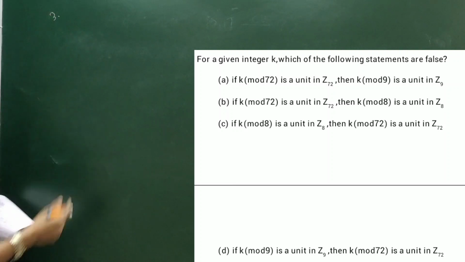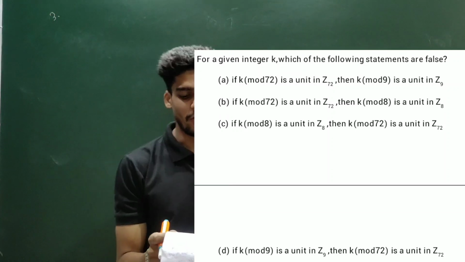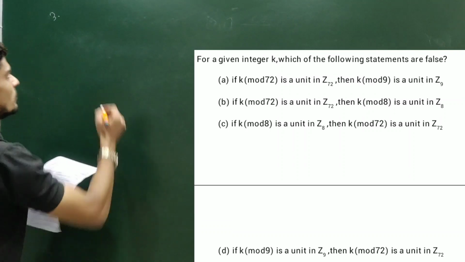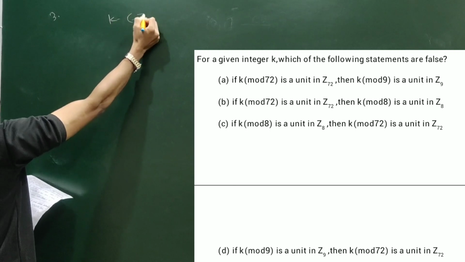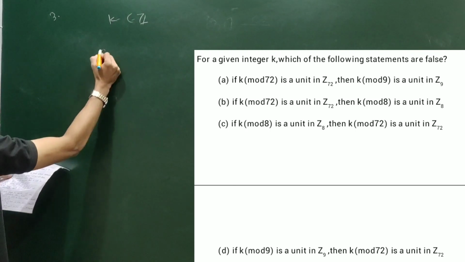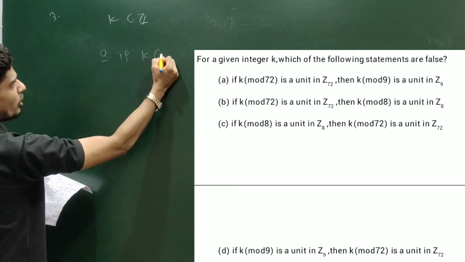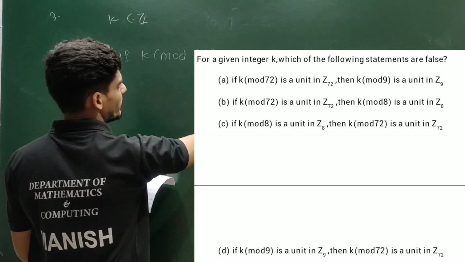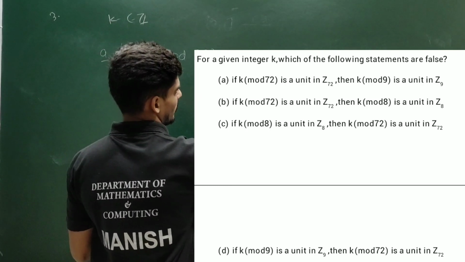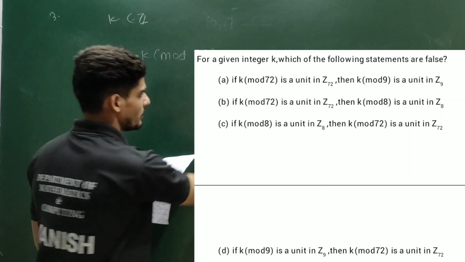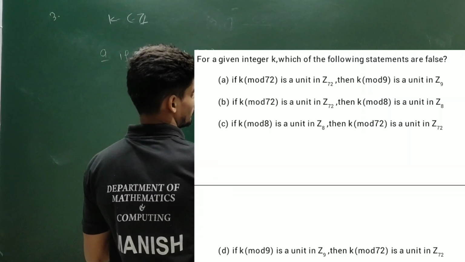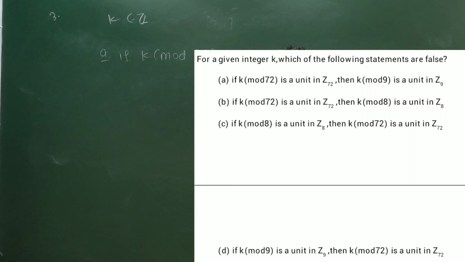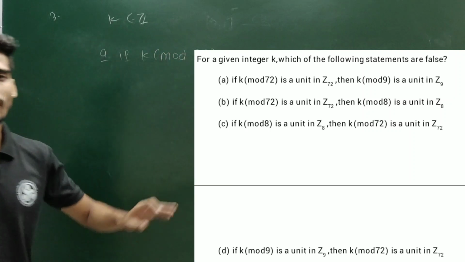Question number 3. For a given integer k, which of the following statements are false? They are asking false, not true. So suppose k is some integer. Option A, if K mod 72 is a unit in Z72, this implies K mod 9 is a unit in Z9. How to find the unit in Zn?